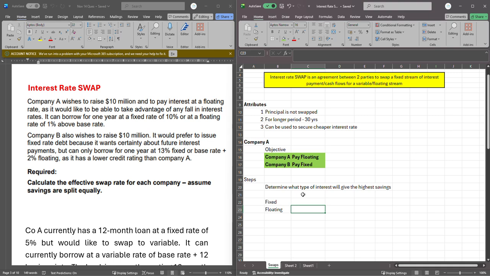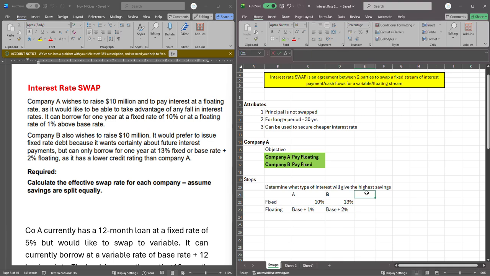Right. So what we know for sure is that company A can get fixed at 10% and can get floating at base plus 1%. Whereas company B can get fixed at 13% and floating at base plus 2%.